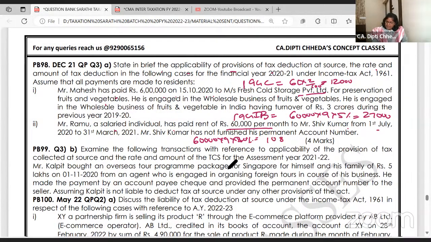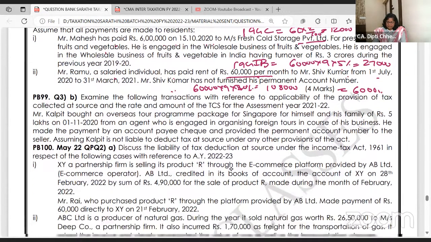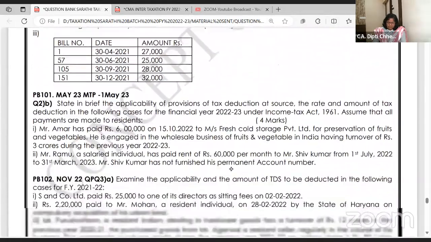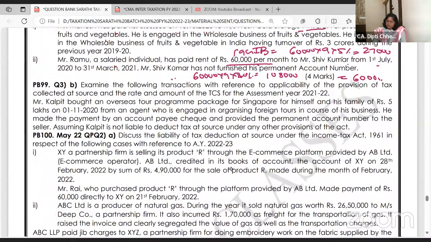It's coming to 1,08,000. But here the TDS, because it's a default, 20% लगाओ, TDS 5% की जगह, because the deductee is not giving you the PAN. शिव कुमार, जिसको हम रेंट पे कर रहे हैं, वो PAN ही नहीं दे रहे हैं अपना. But this should not exceed 60,000, last month's rent. See, like this, all these are the questions we are going to solve tomorrow.